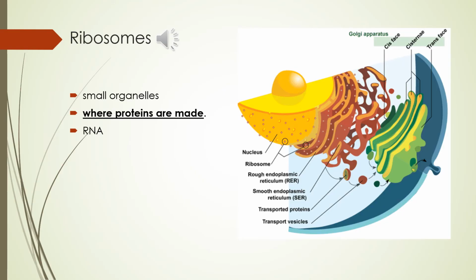Ribosomes are small organelles where proteins are made. They contain the nucleic acid RNA, which assembles and joins amino acids to make proteins. Ribosomes can be found alone or in groups within the cytoplasm, as well as on the rough endoplasmic reticulum.